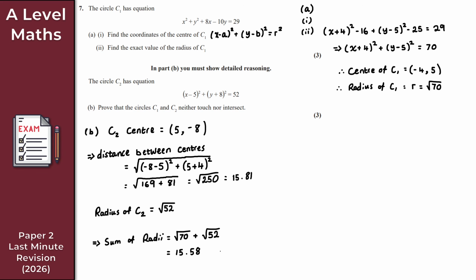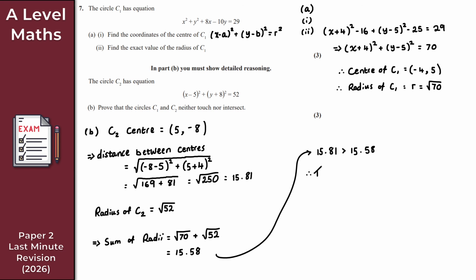So let me make a quick note up here. 15.81 is strictly greater than 15.58. What that means, as we said before, is the circles are separate.